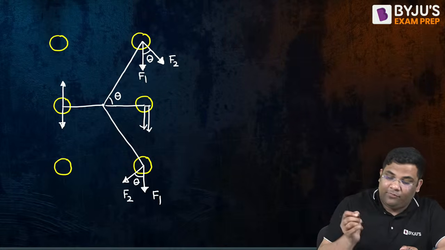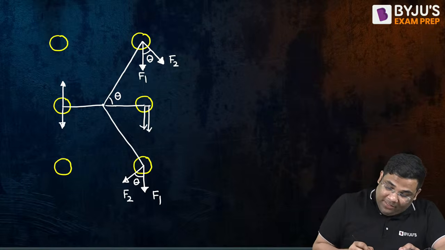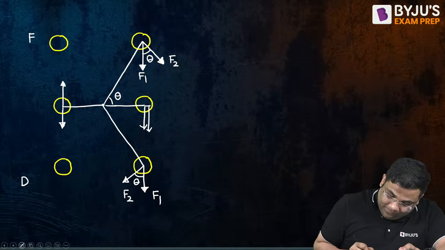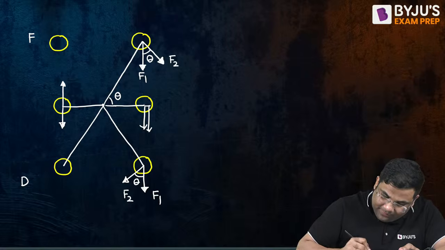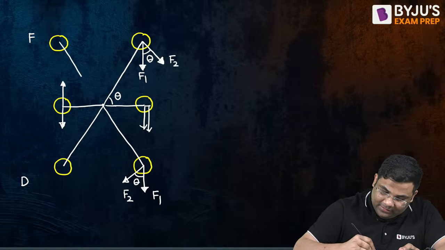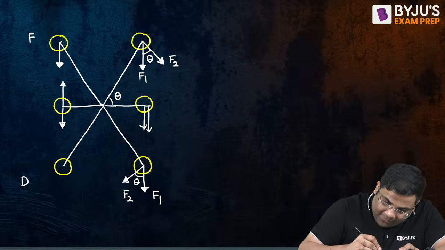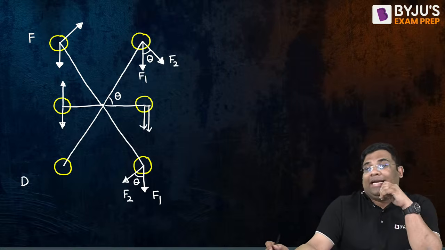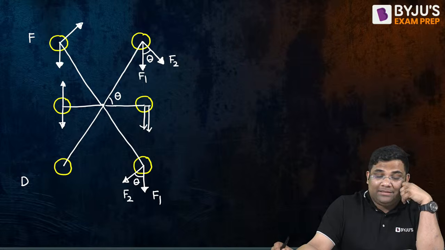So what we did? We subtracted. Easy, no problem. Everything was fine. Now coming to this D bolt and F bolt, if you see clearly, this is the radial distance, and F1 will be acting downwards, like this, and F2 will be acting like this. Yes or no? F2 will be acting like this.